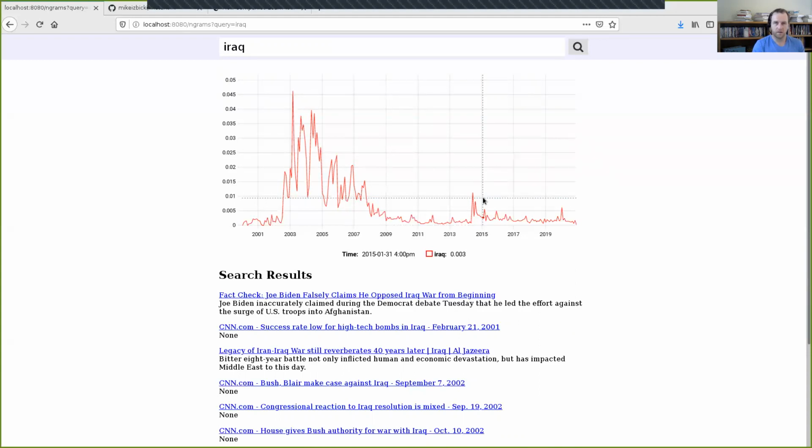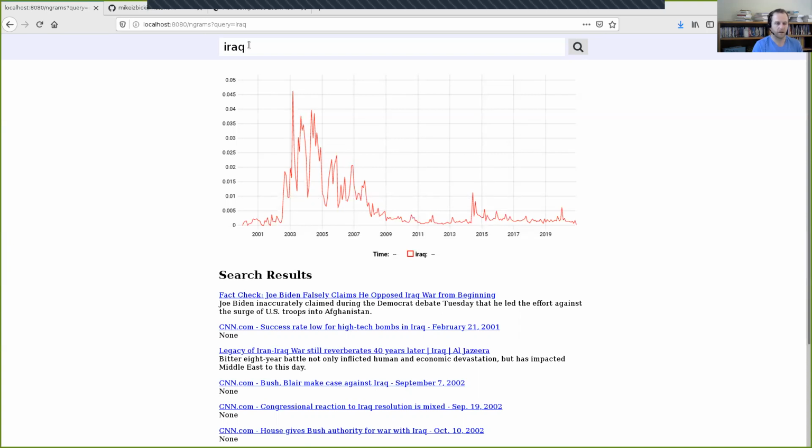In order to do that, there's a lot of computer science involved in making something like this happen. One of the most important things is actually getting the correct ground truth data out of web pages. Here, in order to know that a web page or a news article was about Iraq, I had to be able to scrape that web page, look at all the words in it, and find that it contains the word Iraq inside of it. Well, that part's actually not too hard, and I've already taken care of that part of this task.